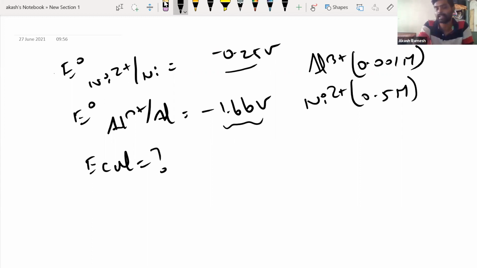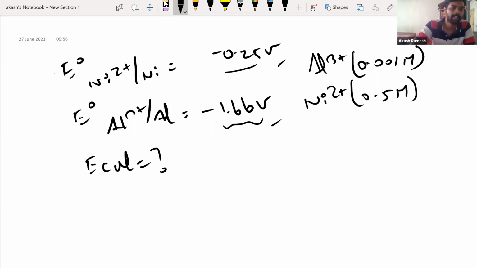Is there any idea, guys? Looking at the E naught values of individual metals, can we decide which should act as cathode and which should act as anode? Any idea? Aluminum cathode, sir. Aluminum is cathode. Okay, why? Because nickel is more electronegative than aluminum. No, that we cannot tell.